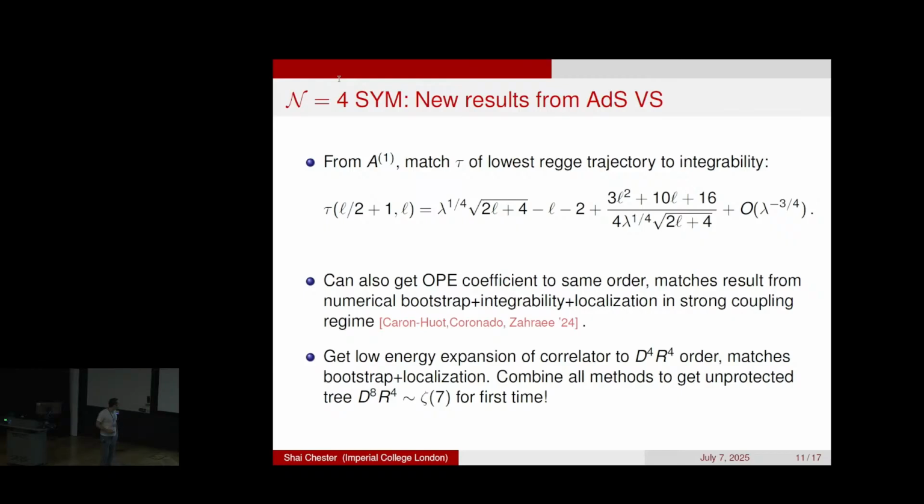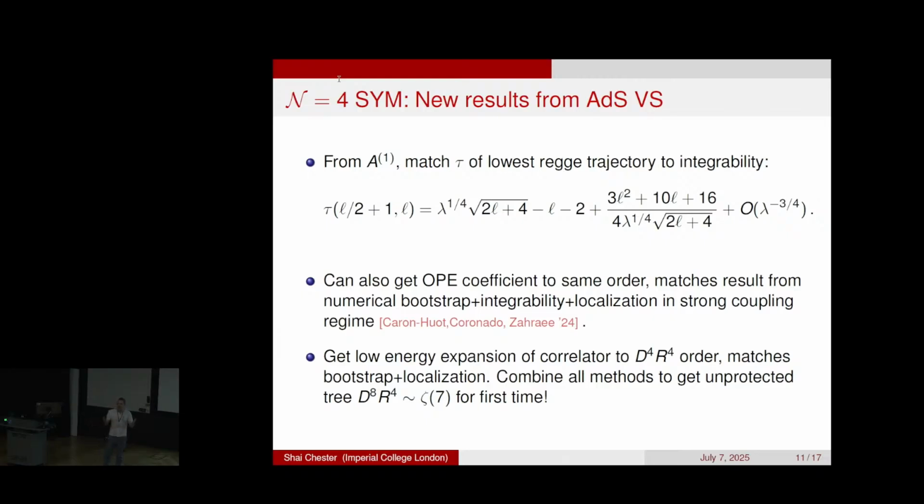Even more evidence comes from doing the low energy expansion of the AdS correlator up to D^4 R^4 order, in which case you can precisely match it to the predictions that Silvio and I made using bootstrap and localization. And in fact, if you combine all these things together, you can actually go to D^8 R^4 order, which is the first unprotected order, which itself is very conceptually interesting.